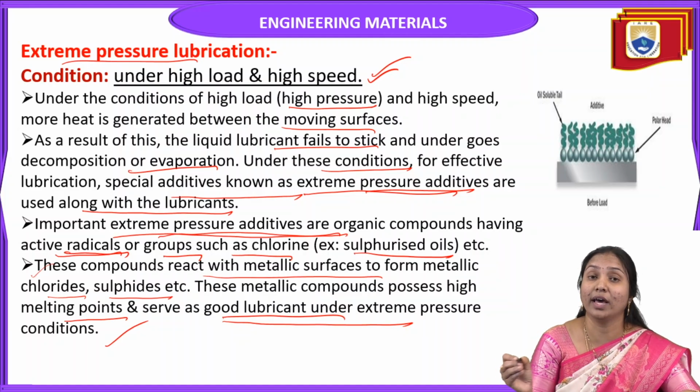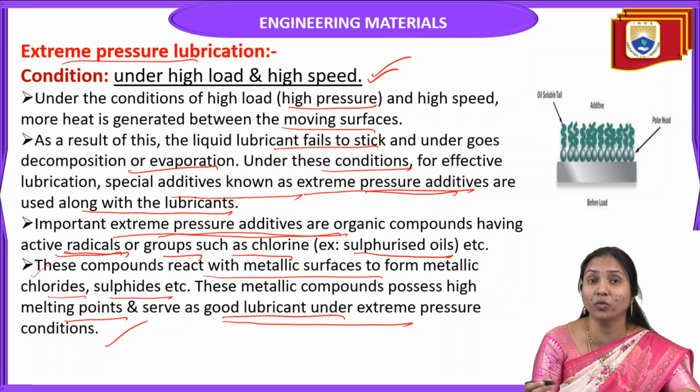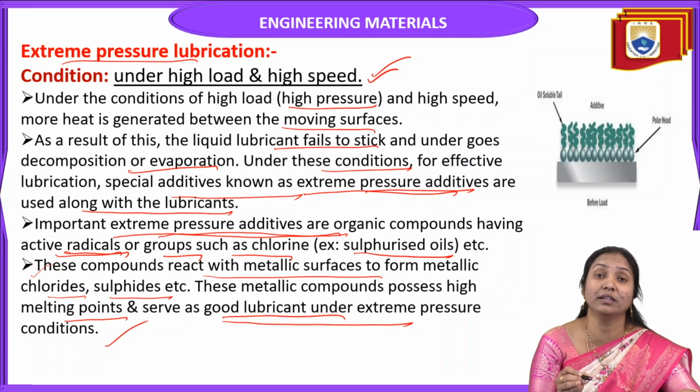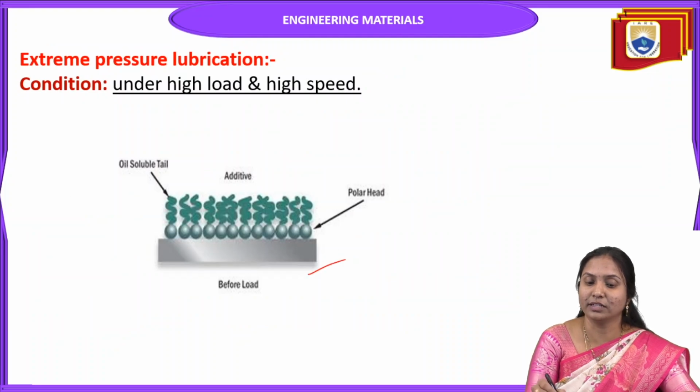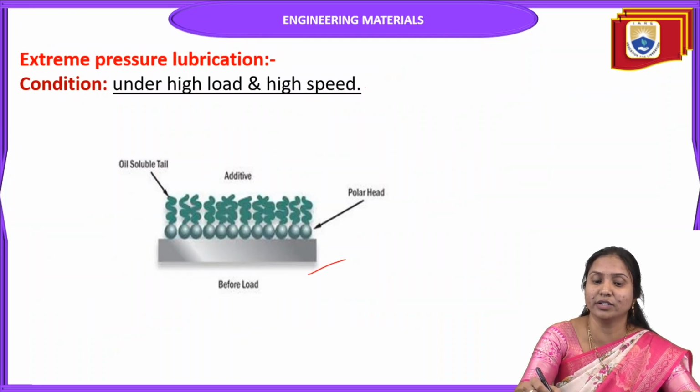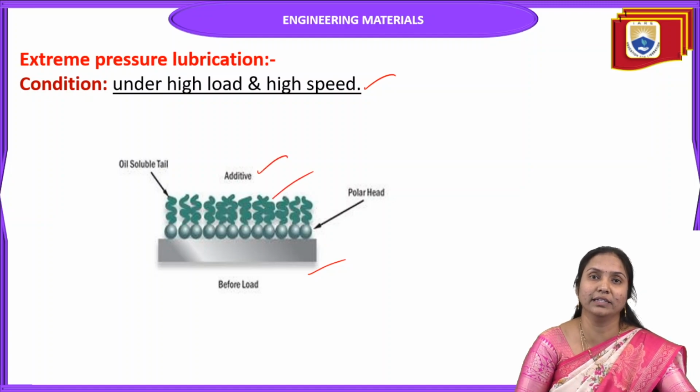We add them because a normal lubricant easily undergoes decomposition. The condition is high load and high speed, so we use extra additives along with the lubricant.